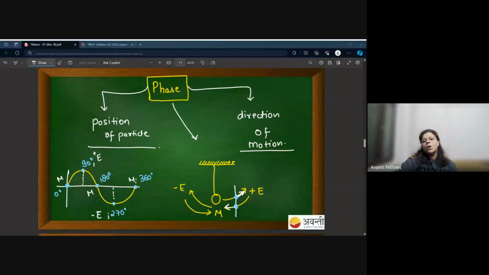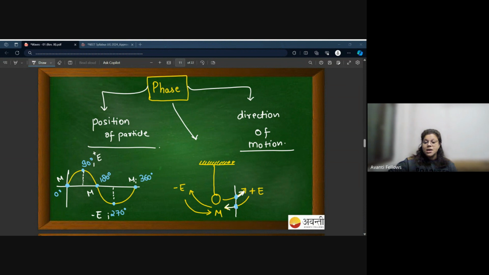Look carefully, we have put angles and positions on the same graph. If you observe this wave carefully, you will get the idea that we have overlapped positions and angles all together in a wave. Somehow, I associate mean position with 0 degree, positive extreme with 90 degree, again mean position with 180 degree, negative extreme with 270 degree, and again mean at 360 degree.